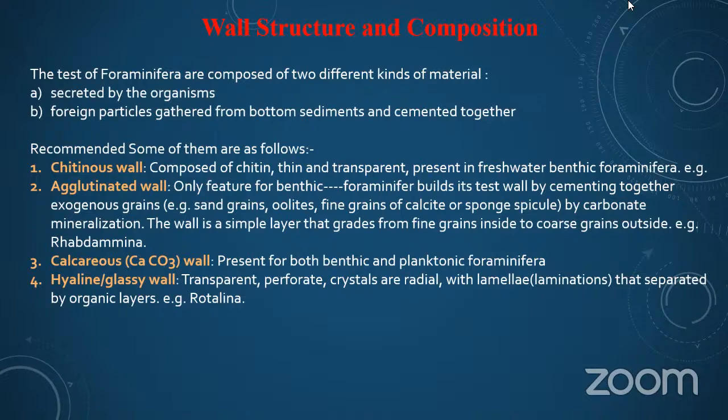Rhabdammina is the best example for this wall. Then the calcareous CaCO3 wall, present in both benthic and planktonic foraminifera. And the fourth one, transparent perforate, with radial crystals and lamellar laminations separated by organic layers. Example, Rotalia. Next, these are the wall structure and composition of the foraminifera.